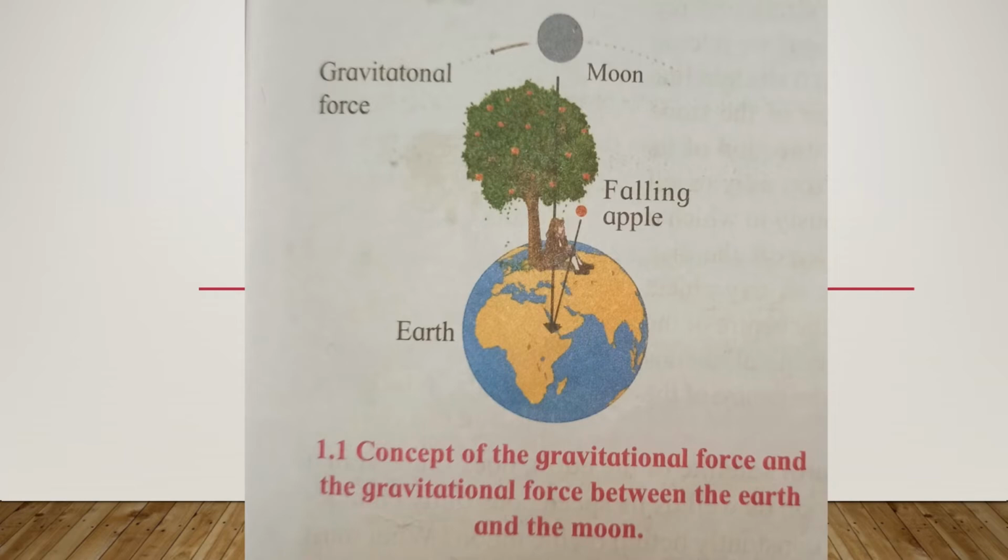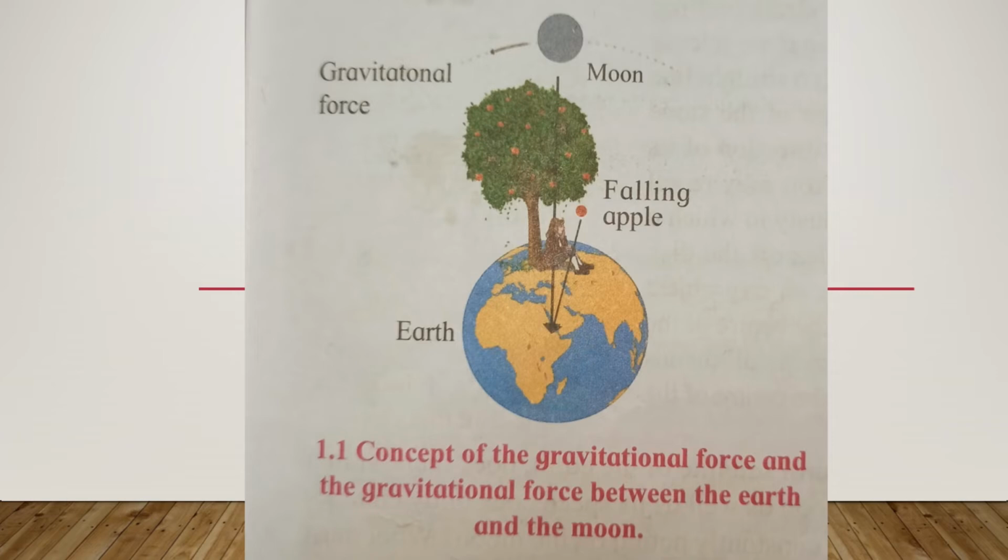Students, we know well the phenomenon of gravitation, which was discovered by Sir Isaac Newton. As the story goes, he discovered the force by seeing an apple fall from a tree on the ground. He wondered why all apples fall vertically downward and not at an angle to the vertical.